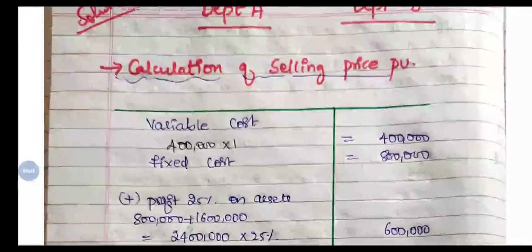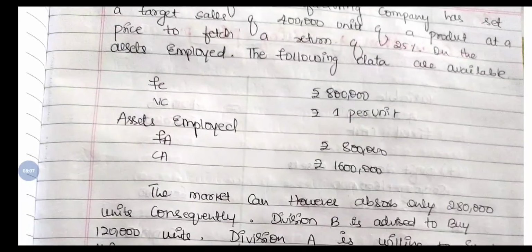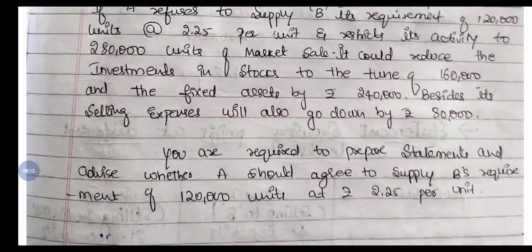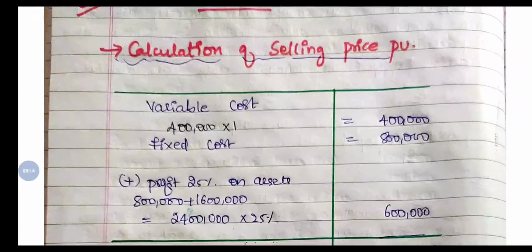Okay, next is fixed cost. The fixed cost they have given directly. So fixed cost is 8 lakh. So directly you can take 8 lakh.